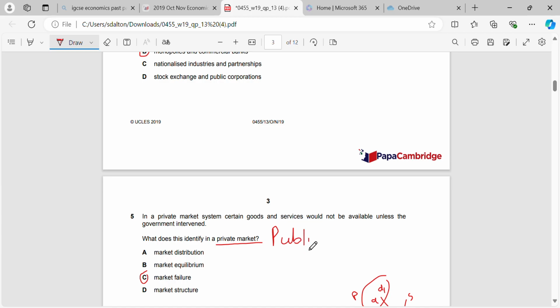And the fact that public goods are not provided because, just like we've talked about from the other papers in this same series, private companies can't make any profit from them, so they will not provide them, which means the government will have to step in and provide them. Nothing to do with market distribution, nothing to do with market equilibrium, and nothing to do with market structure.